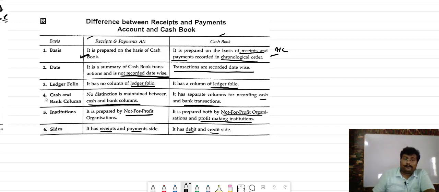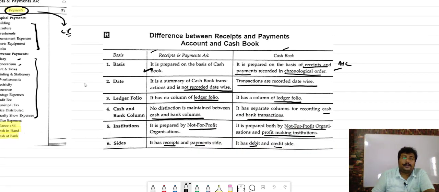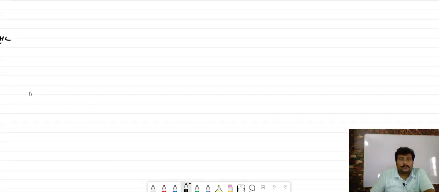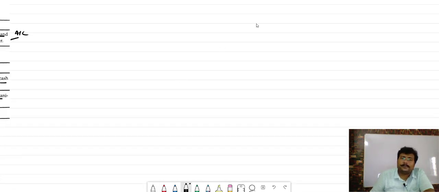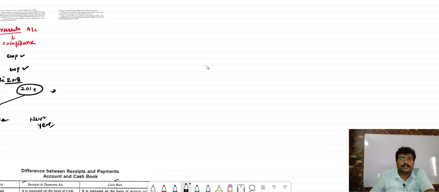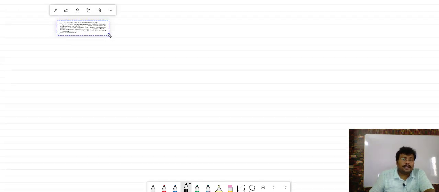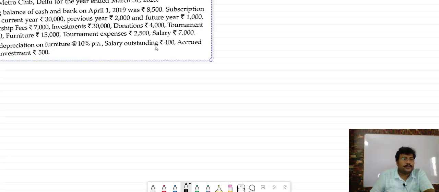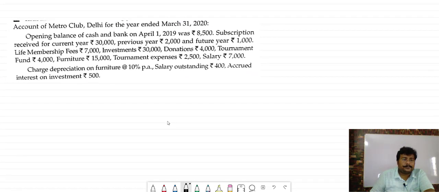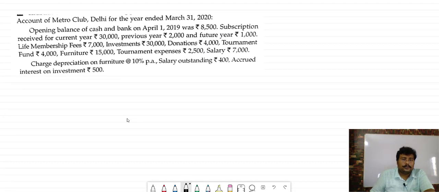So now we have the format and the particular differences also. Now it's time to solve a few questions of receipt and payment. Generally, only the base of receipt and payment should be clear, because in the exam questions are not asked directly from this particular topic. But whenever other questions come, they will always be on the basis of receipt and payment. So how we will open receipt and payment, that you have to learn.